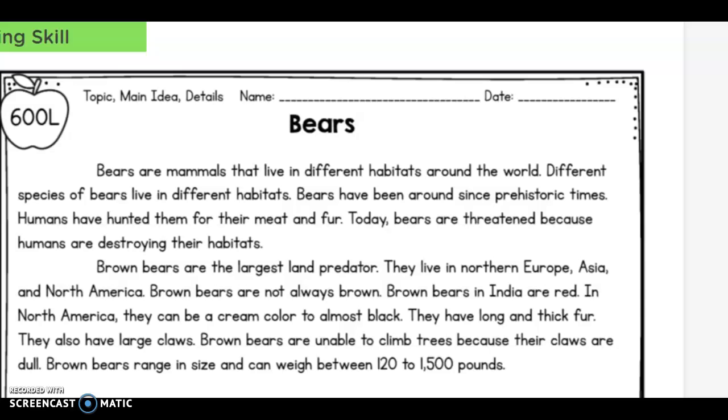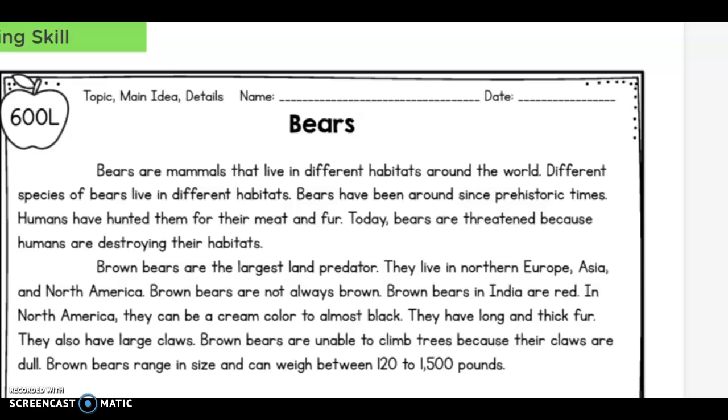Bears. Bears are mammals that live in different habitats around the world. Different species of bears live in different habitats. Bears have been around since prehistoric times. Humans have hunted them for their meat and fur. Today, bears are threatened because humans are destroying their habitats.